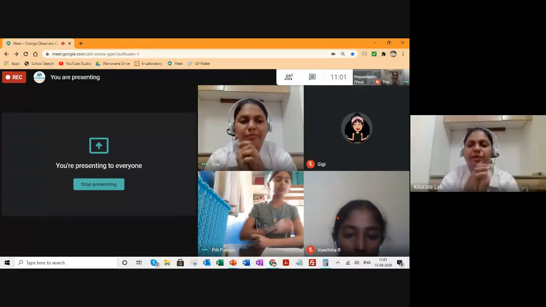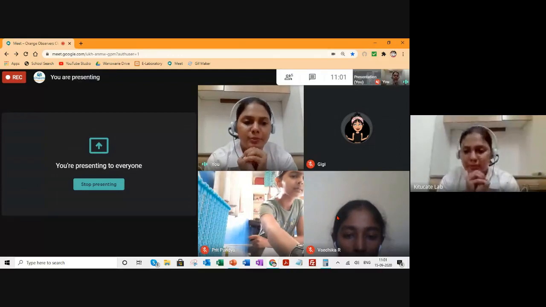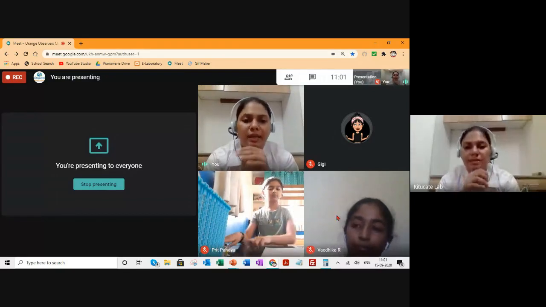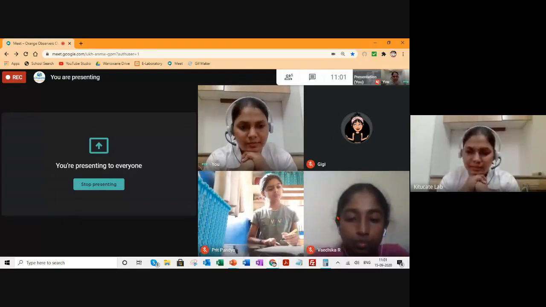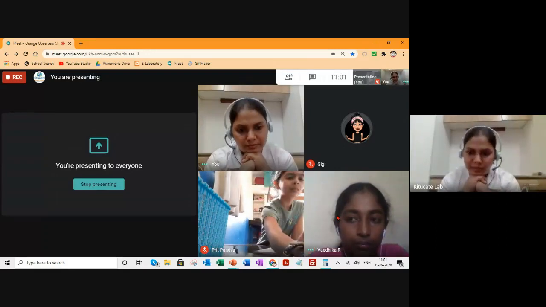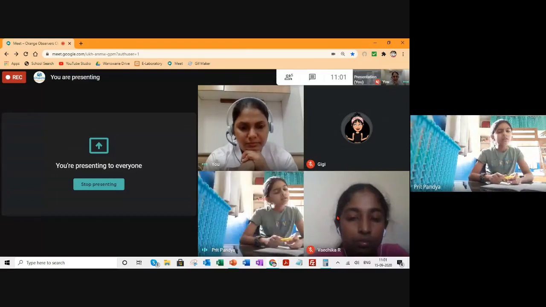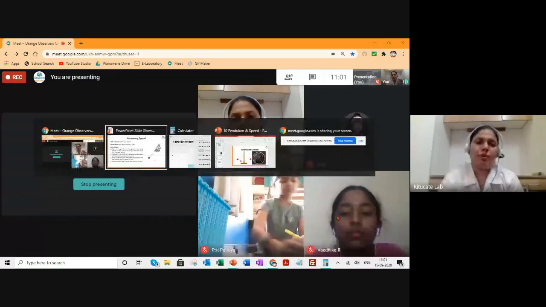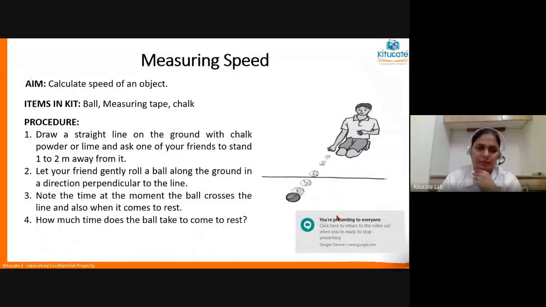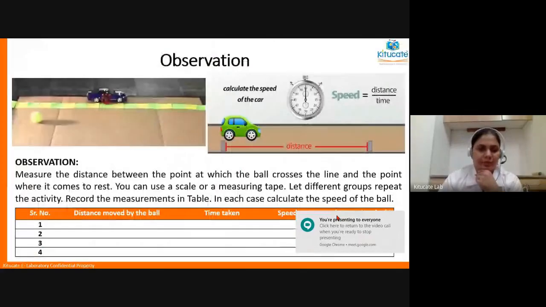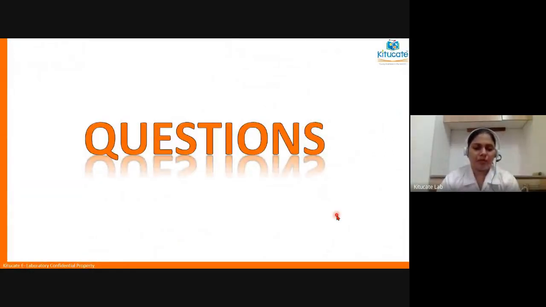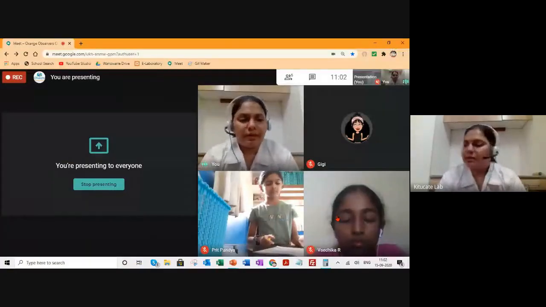Very good. So did you all understand how to calculate the speed? Now, in a question, if speed is given and time is given, will you be able to calculate the distance? Yes? Distance is equal to speed multiplied by time. Because there are 3 variables, if any 2 are given, you will be able to calculate the third one. All right, so we have come to the end of this topic. We have covered pendulum, time period, speed, and types of motions.